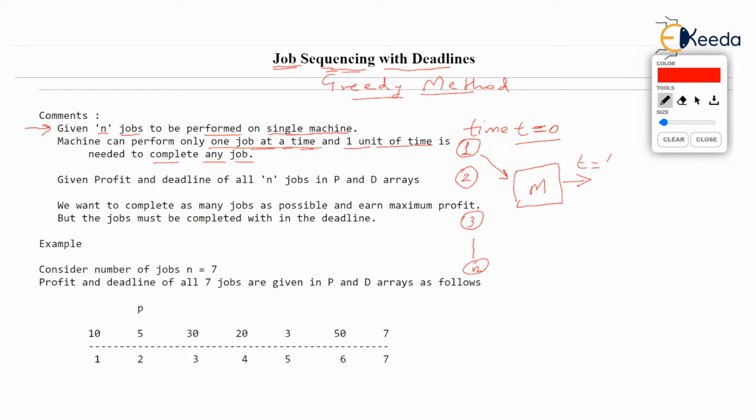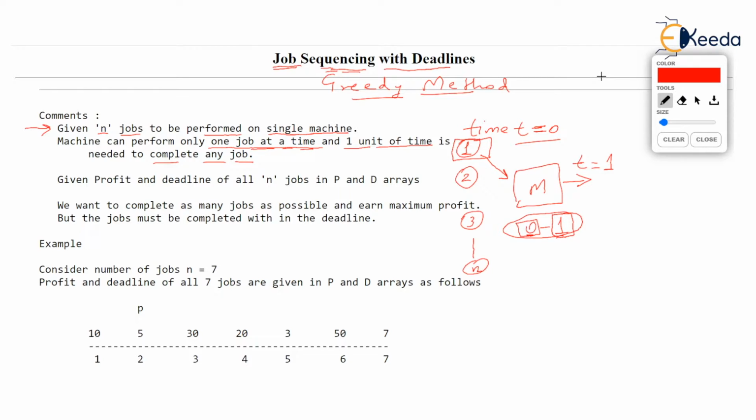So job 1 was performed in the interval 0 to 1. Observe, at time t equal to 0 the job was given to the machine, and at time 1 we got the output, we got the job completed.